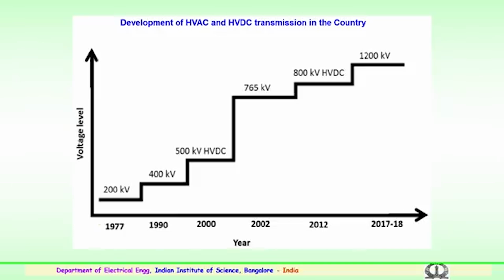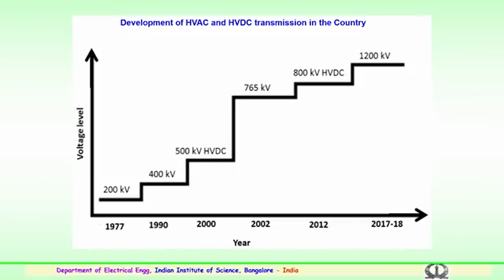So, we are not lacking in terms of transmission at the higher voltages in comparison to international levels. This graph very clearly shows the voltage level versus the year in which development has taken place. We can see that somewhere in the 1970s we had the first 200 kV transmission, then in the 80s or mid 80s the 400 kV transmission came.